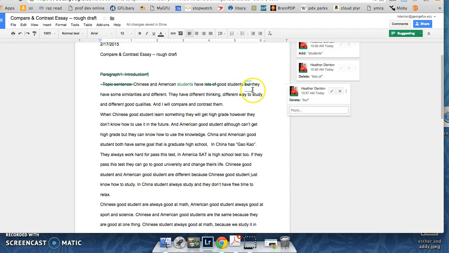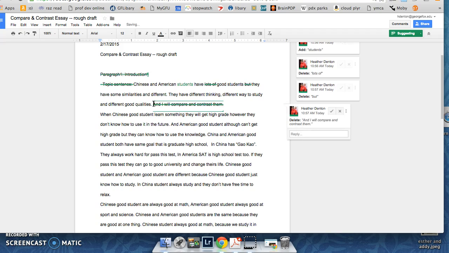You should use the word and, or however would even be better. Use however here. However, they have some similarities and some different. You need to change this to differences. They have different thinking, different way to study, and different good qualities. We don't need to say different over and over again. I appreciate the attempt at parallel structure, but you can just say different thinking, ways of studying, and good qualities. And I will compare and contrast them is a completely unnecessary sentence.